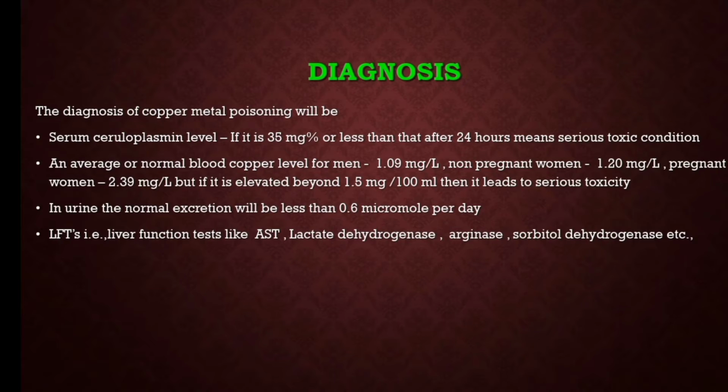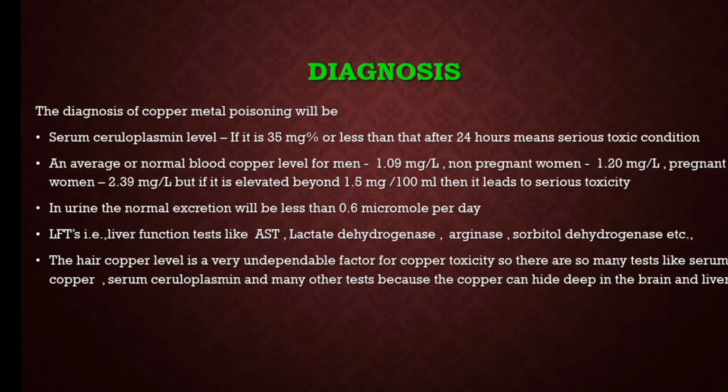And the LFTs are also conducted, like AST, lactate dehydrogenase, arginase enzyme, and sorbitol dehydrogenase. So these are some of the LFTs. And the hair copper level is actually a very undependable factor for copper toxicity, as there are so many tests like serum copper, serum ceruloplasmin, and many others, because copper can hide deep in the brain and the liver. So it is not a dependable factor for ruling out copper toxicity. The above tests are preferable, but the hair copper level is an undependable factor.